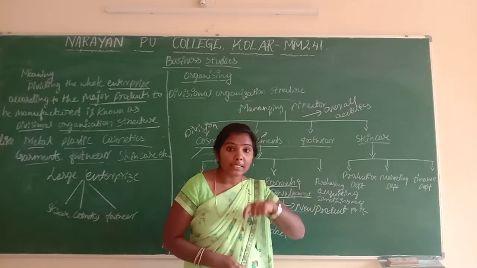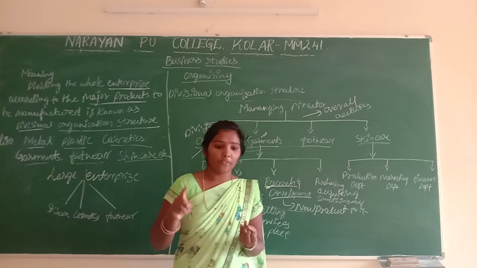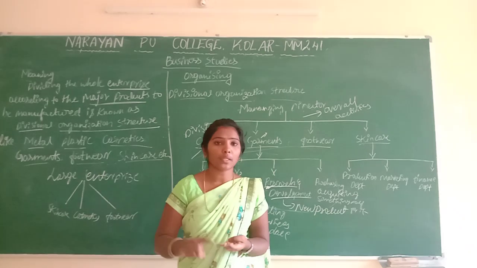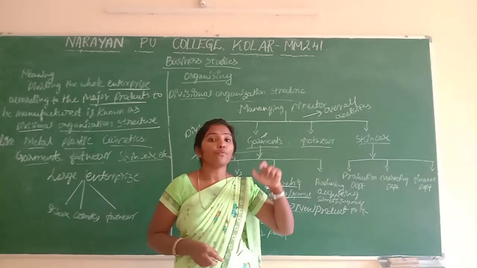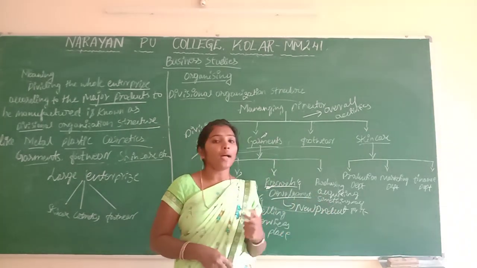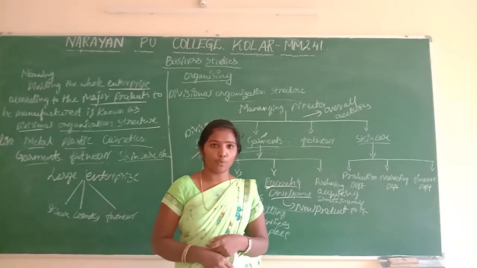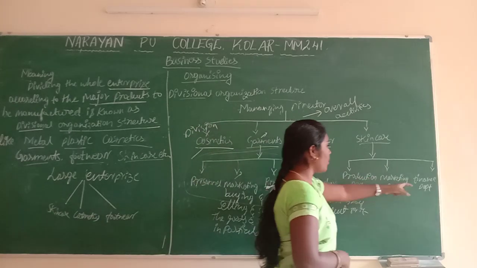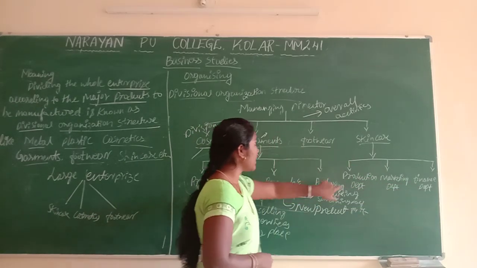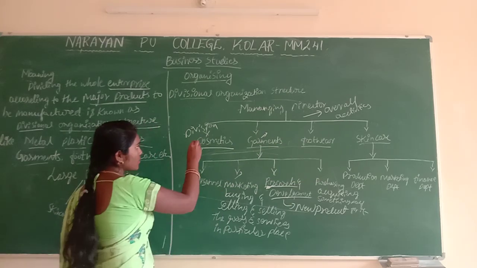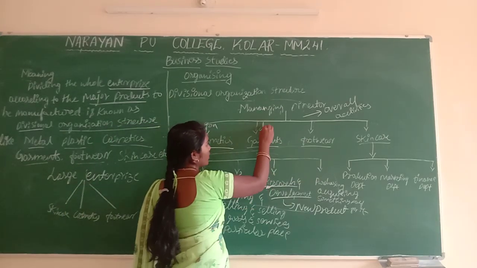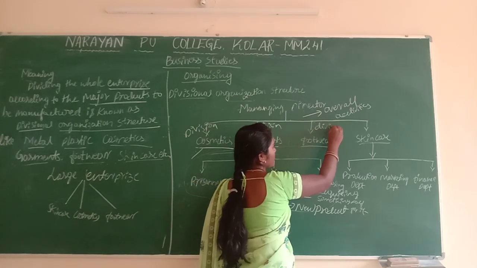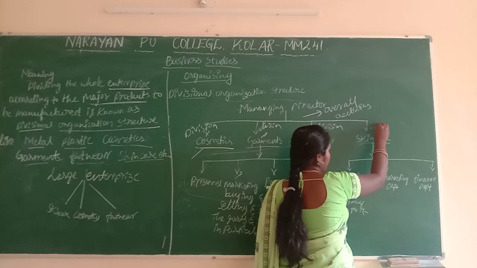What are we acquiring in business? Plant and machinery first we want. Fixed capital, fixed assets we want. And furniture we want. Laptops, computers, stationery, everything we have to purchase in business, otherwise we can't run the business effectively. And even here also, production department, marketing department, finance department also, it is the same for all divisions. This is one division, this is also one division, this is also a division, and this is also a division.